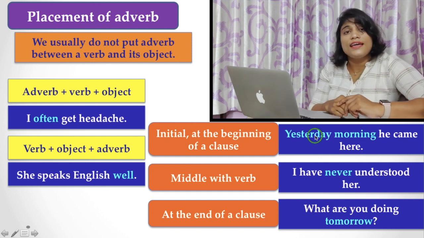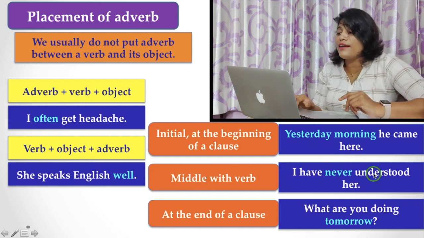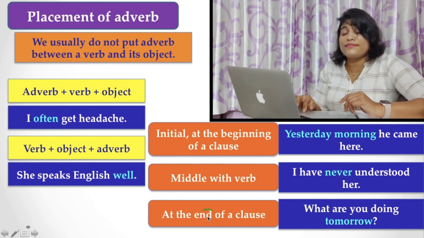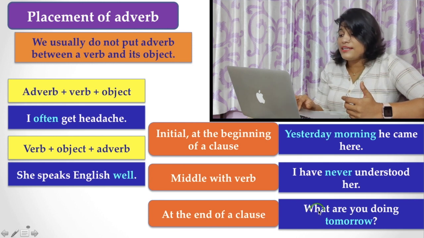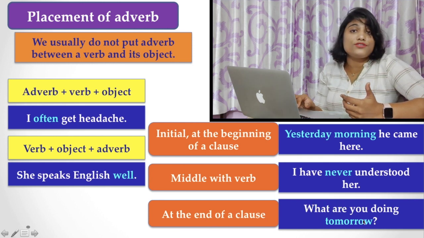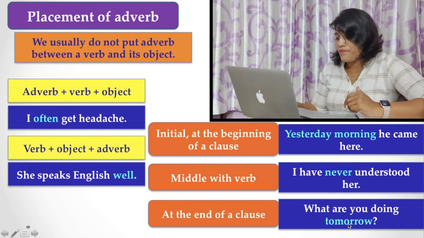Yesterday morning is an adverb. And in the middle, "I have never understood her." Here never is an adverb. And sometimes it may be at the end of a clause, that is, "What are you doing tomorrow?" Here tomorrow is an adverb and is placed at the end of a clause.